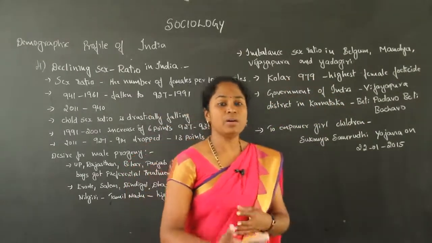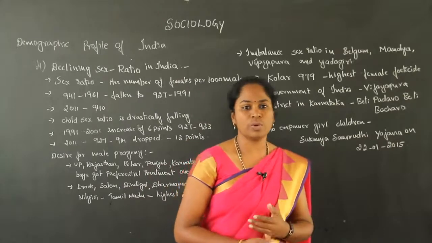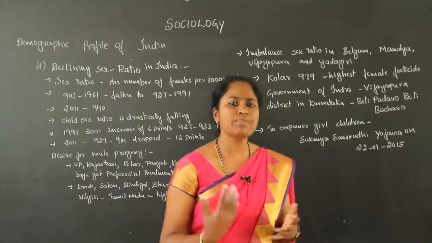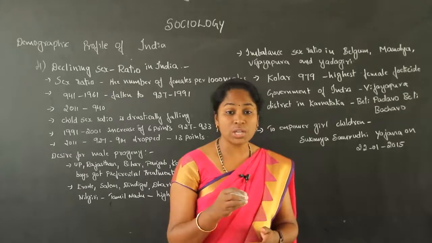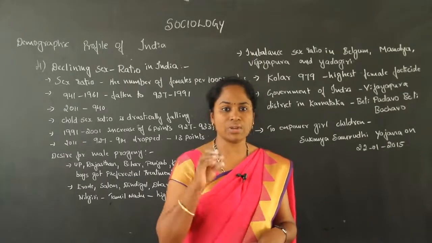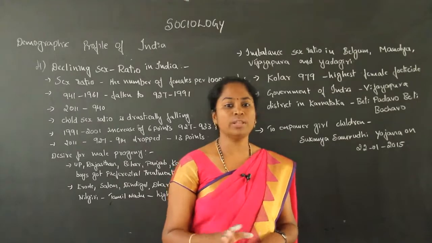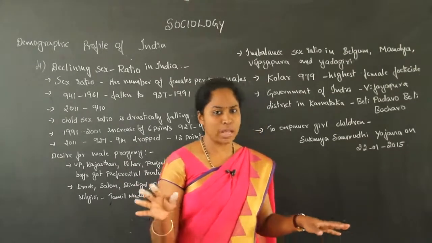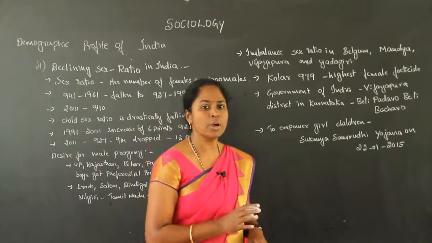To develop society, the government has implemented different types of programs, especially to maintain the status of women as well as to develop women. We could find that many programs have been implemented by the Government of India.